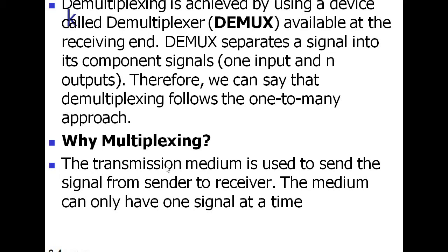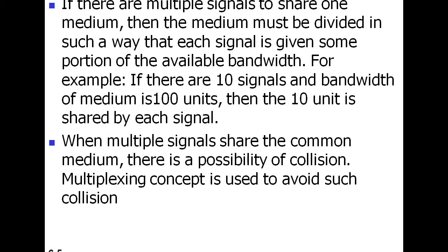The transmission medium carries the data from sender to receiver. The medium can only pass one signal at a time. If there are multiple signals to share one medium, then the medium must be divided in such a way that each signal is given some portion of the available bandwidth.